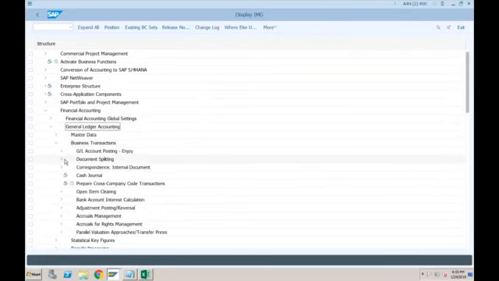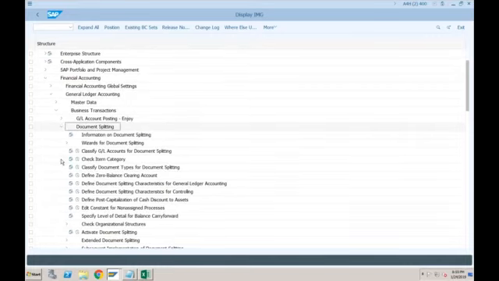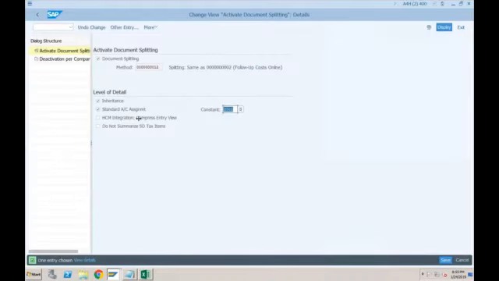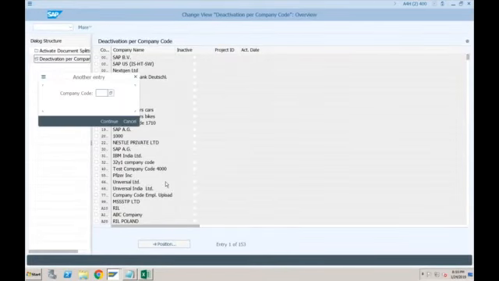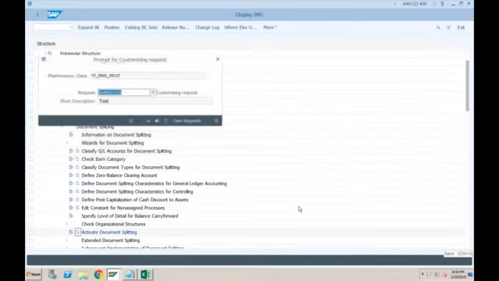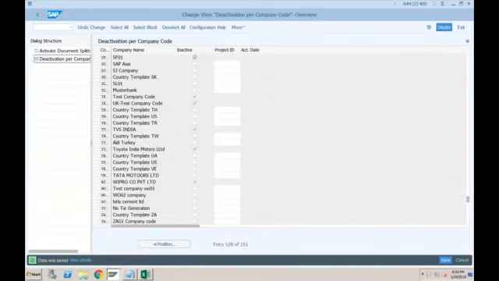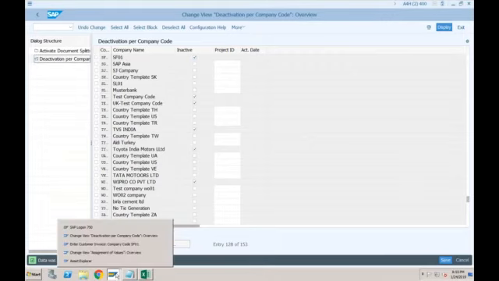So document splitting, you have this Activate Document Splitting functionality here, and just go here and say I don't want to activate document splitting for my company code, which is SF01, and inactive. Okay, again, please don't do this in production system. I have seen some consultants doing this, and if they are getting such an error, they just go here and inactivate it, and it is creating a lot of inconsistency issues.